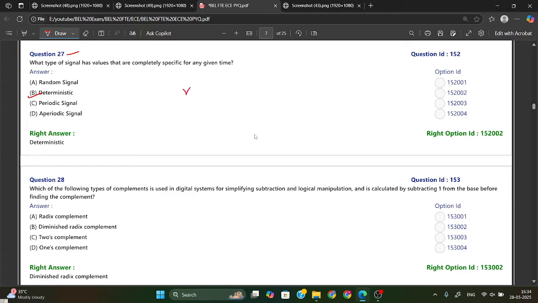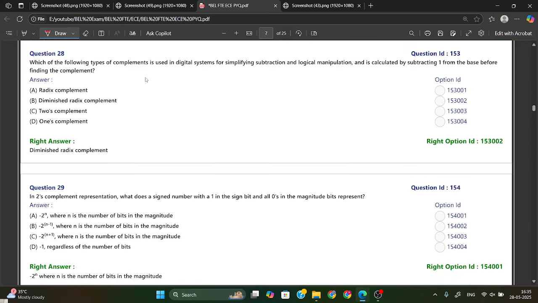Let's say x of t is equal to 5 sine 2 pi t. Here its value at any time t can be exactly calculated. That's why we can call this a deterministic signal.